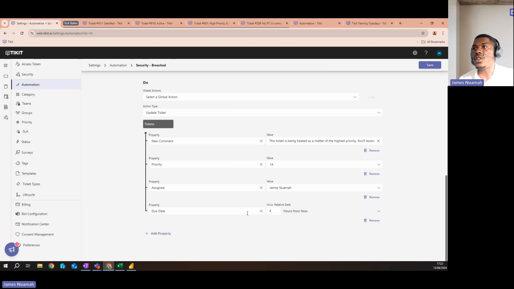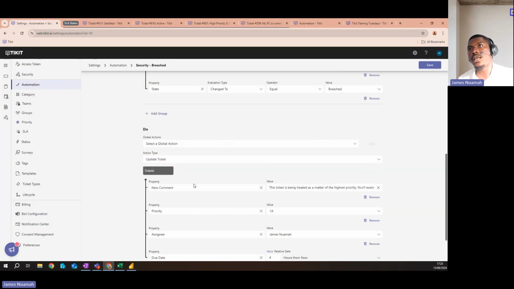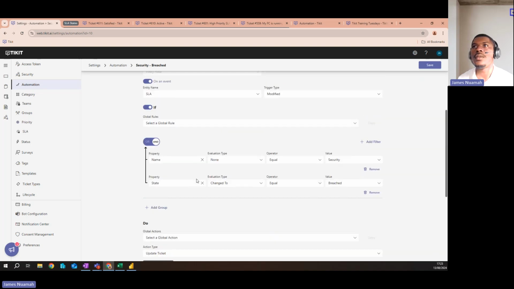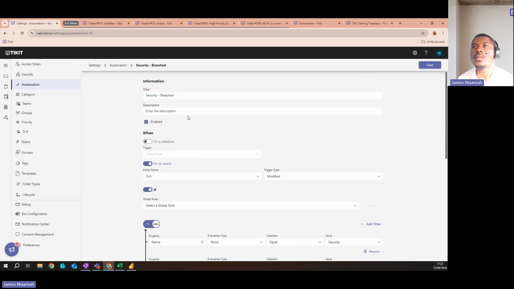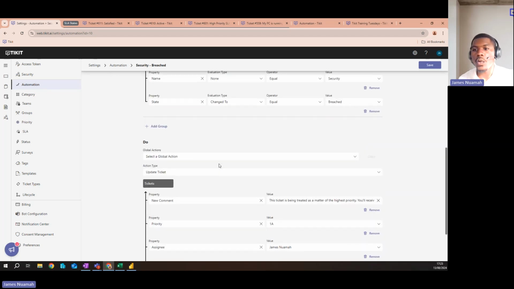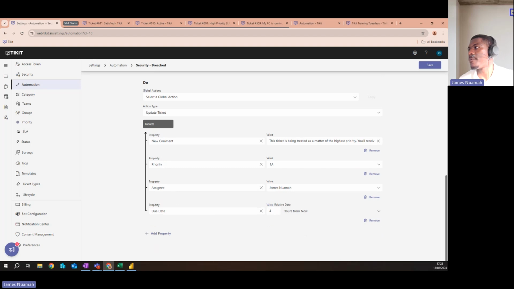And then for the due date, you could change that to maybe 4 hours from now, 2 hours from now, 6 hours a day, whatever you'd like. So you can change it and have that ticket changed to anything that you'd like. So it's really nice to see them integrated. Once again, the world's your oyster with these SLAs and automations. All right, so we'll move on to our reporting. Once again, open to any questions.